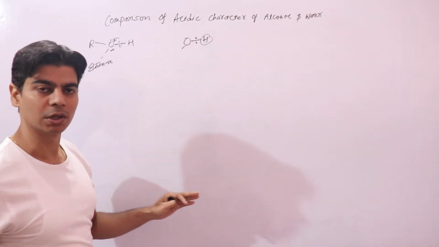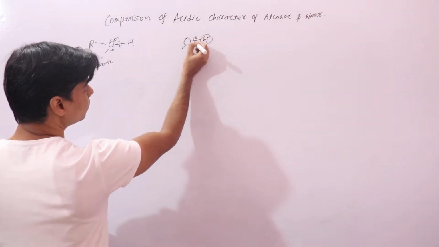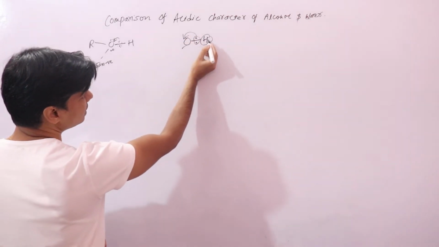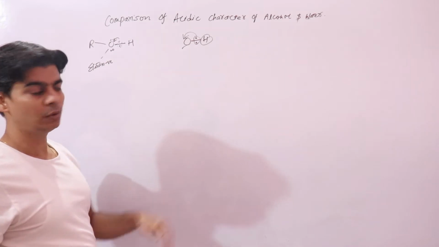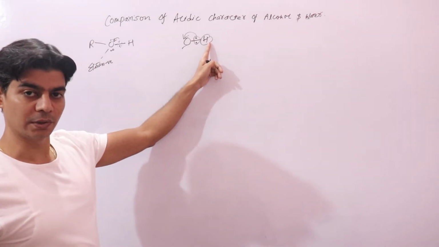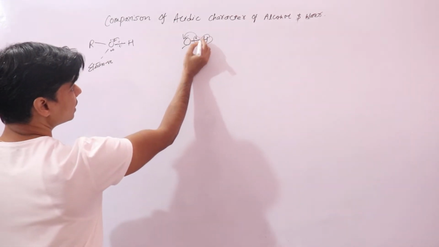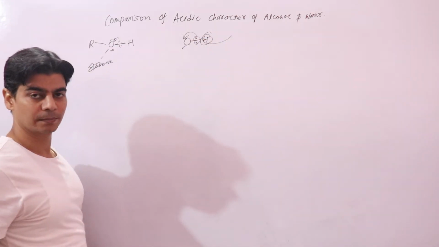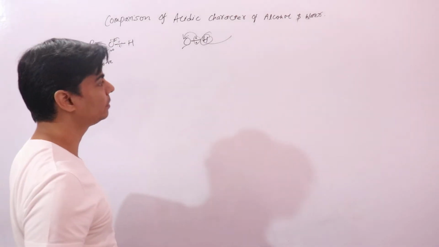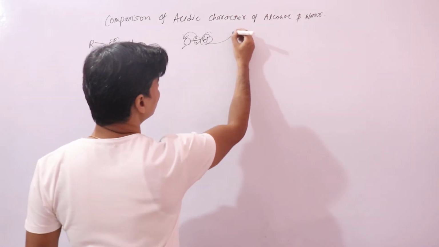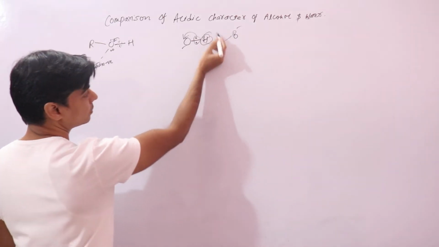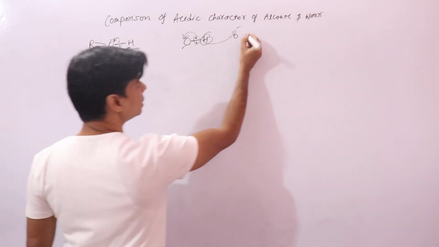When this bond pair moves more towards oxygen, it is away from hydrogen, so it has less control on hydrogen. Since it has less control on hydrogen, this hydrogen can be easily lost as a proton, by a base. If you have a base, this hydrogen would easily be removed, or abstracted, by a base to give you